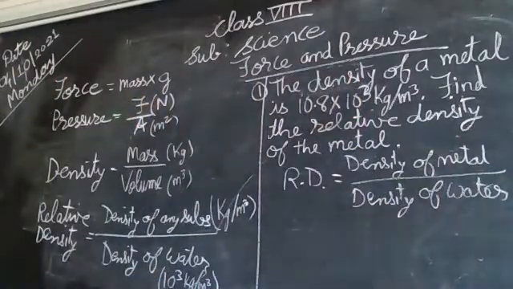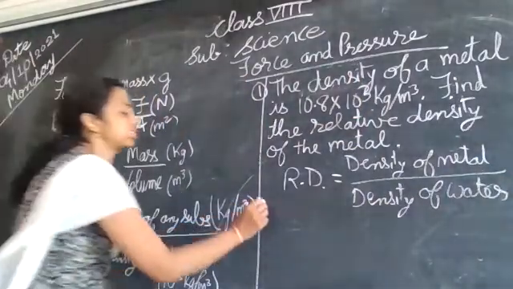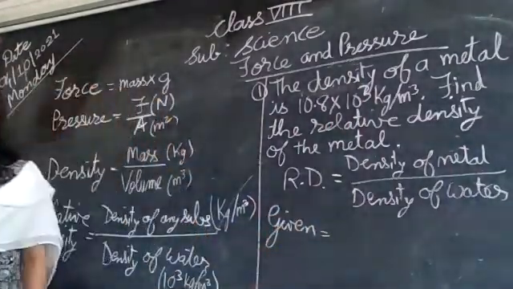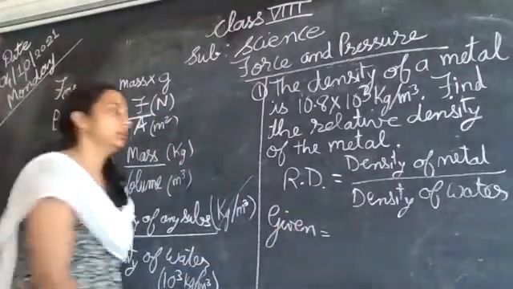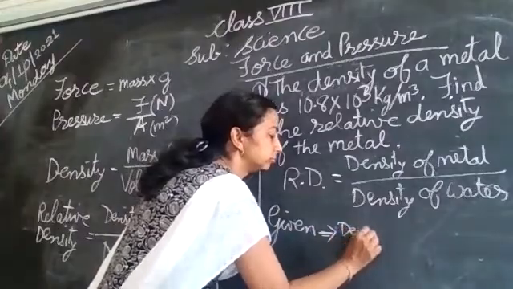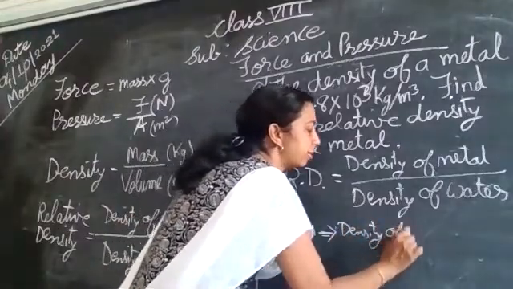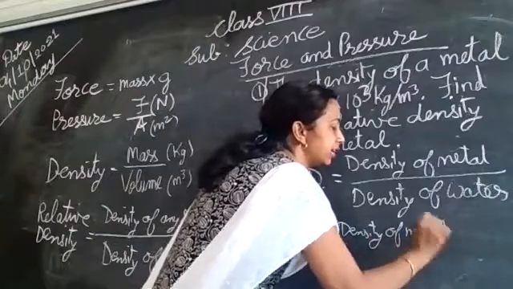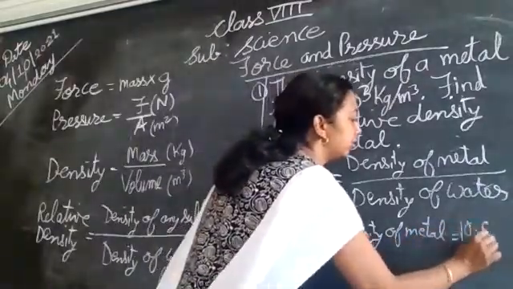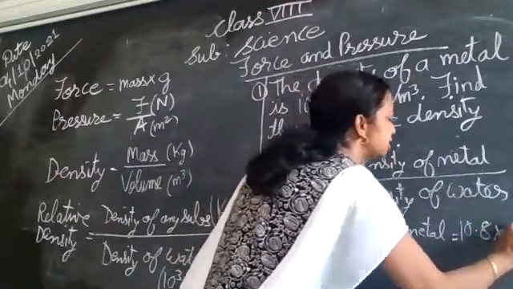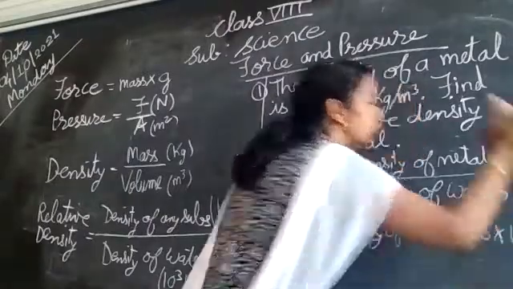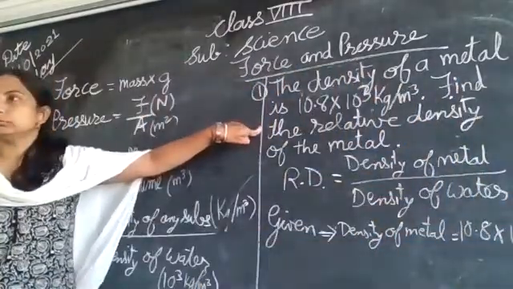In that case, what is given to you in the problem? Density of metal is given, that is 10.8 into 10 raised to 3 kg per meter cube. That is given in this problem.